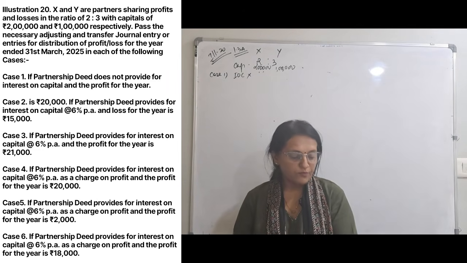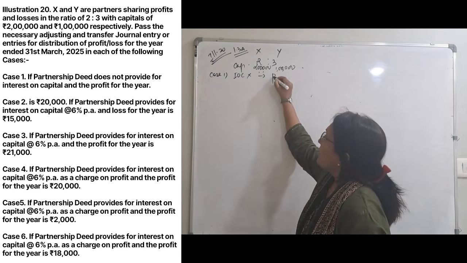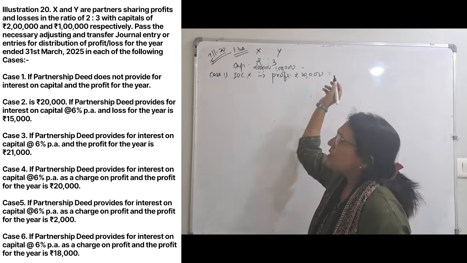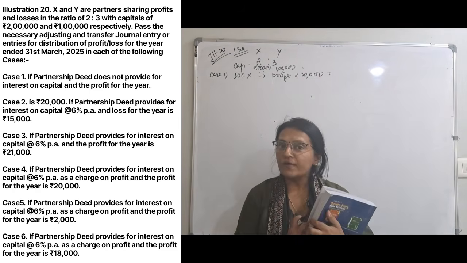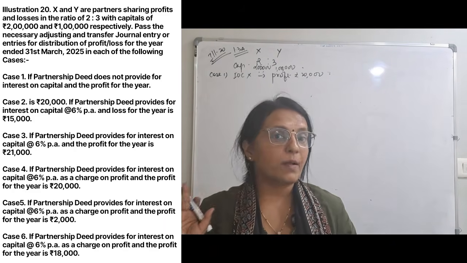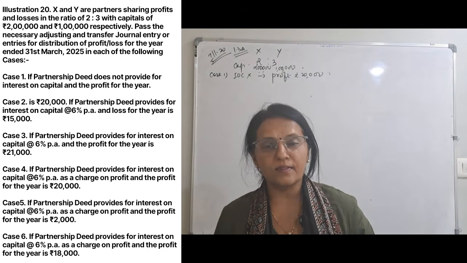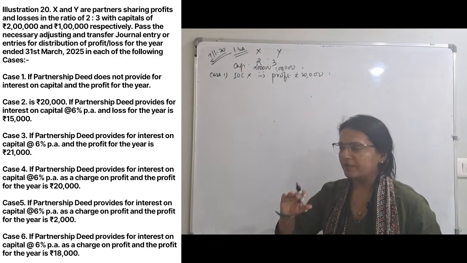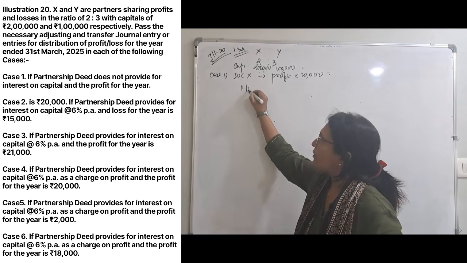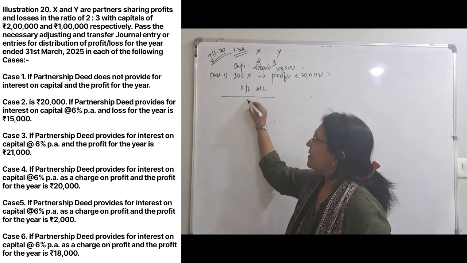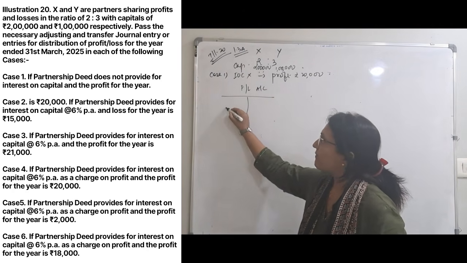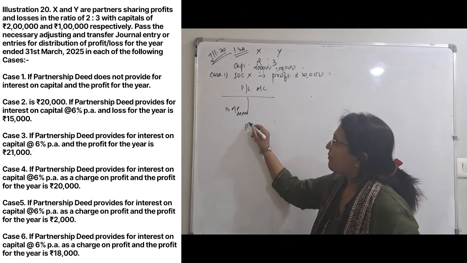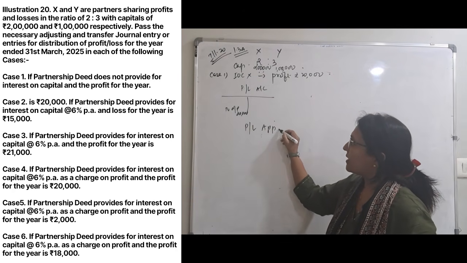And the profit for the year is rupees 20,000. So what should we do with the profit? Profit is given, but it says that interest on capital should not be given because it is not there in the deed. So what should we do? I will show you the ledger. This is your profit and loss account, right? You have got net profit of 20,000. Profit and loss appropriation account.